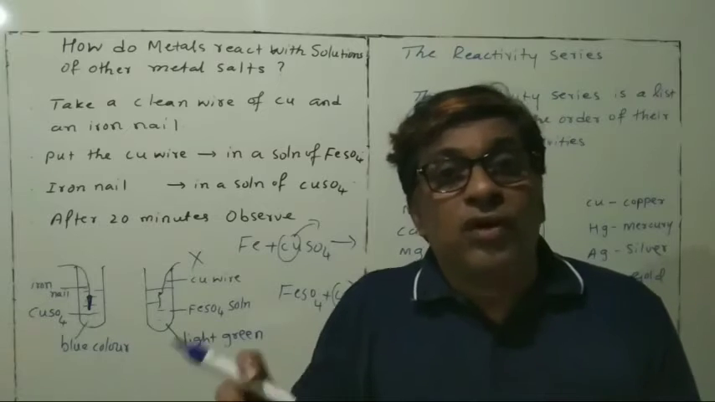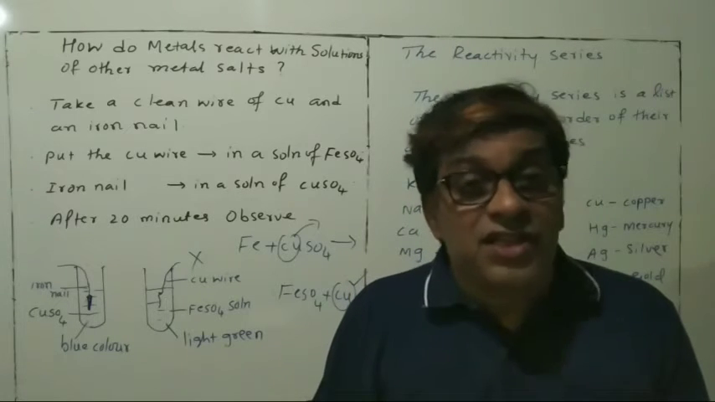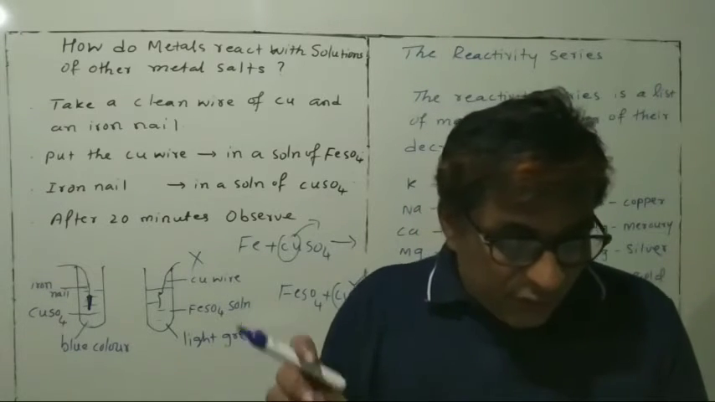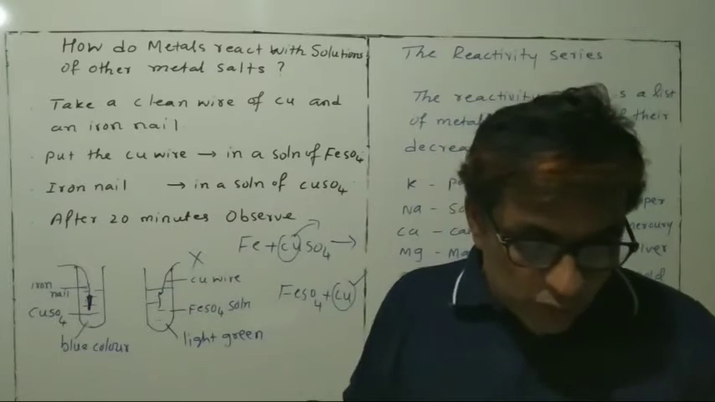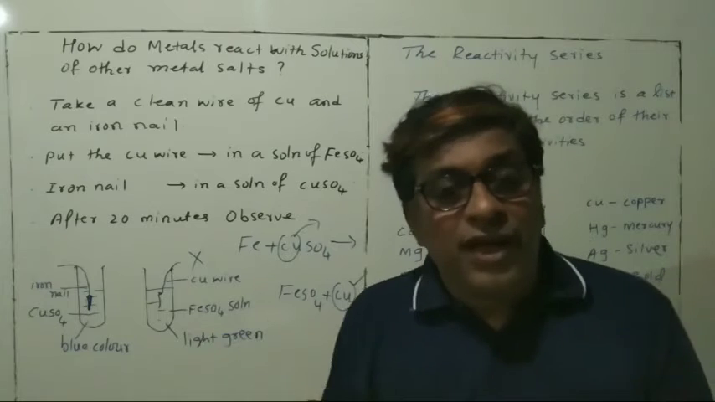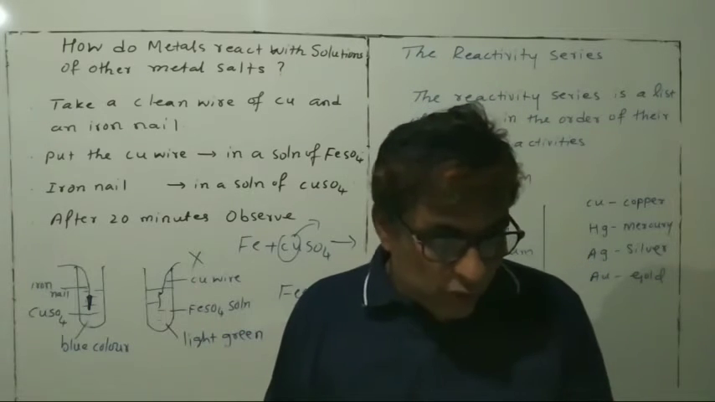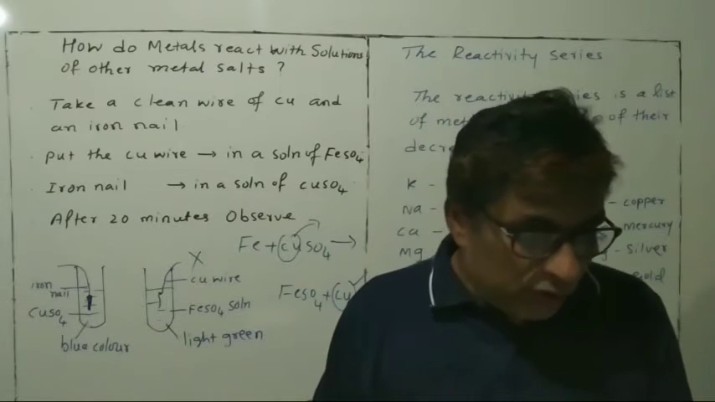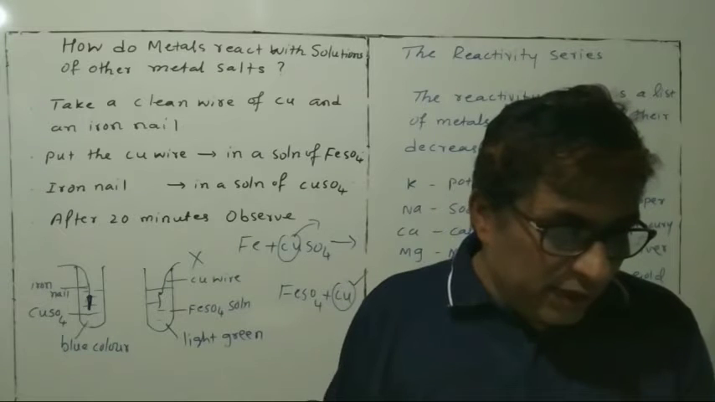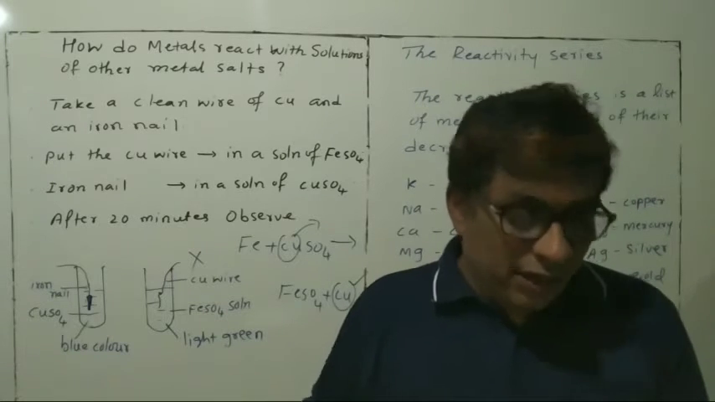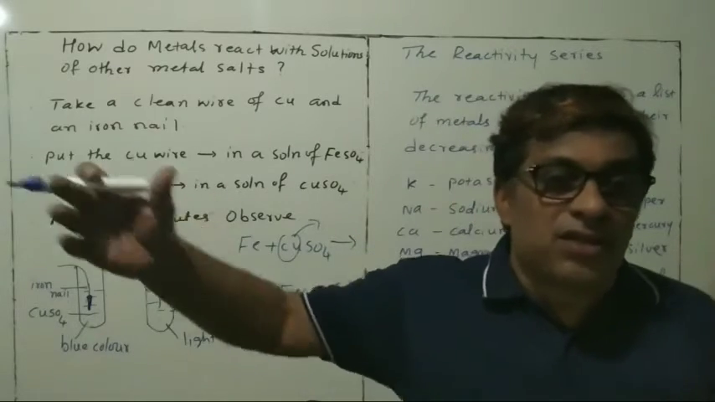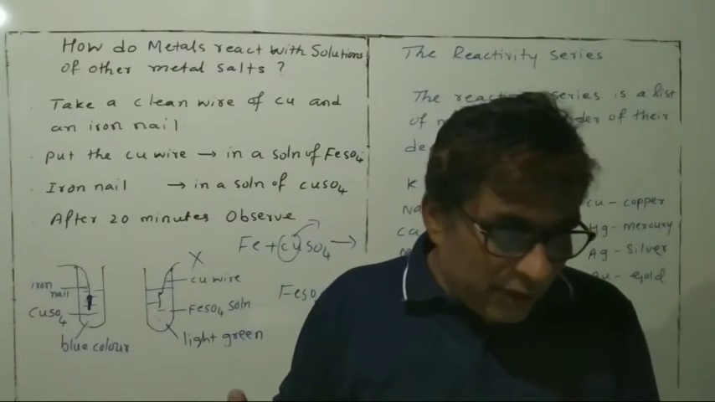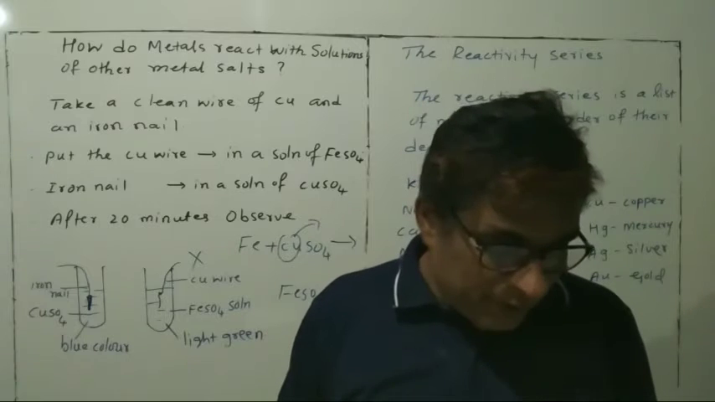So it is the simple and easiest way: if metal A displaces metal B from its solution, then metal A is more reactive than B. Since metal B is displaced, metal A is more reactive than B.